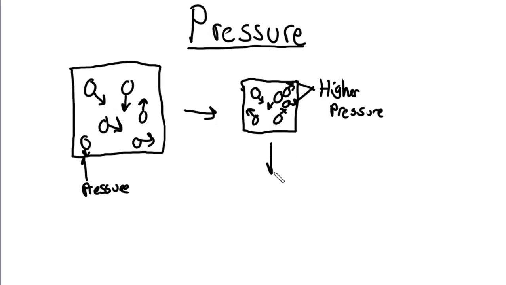Now, if we were to take this one step further and condense the size of the container even more, which we have here, the particles will be so close together that they don't actually have a lot of room to move around. And in this state, they are a liquid, as we've already covered. So we now have a liquid.